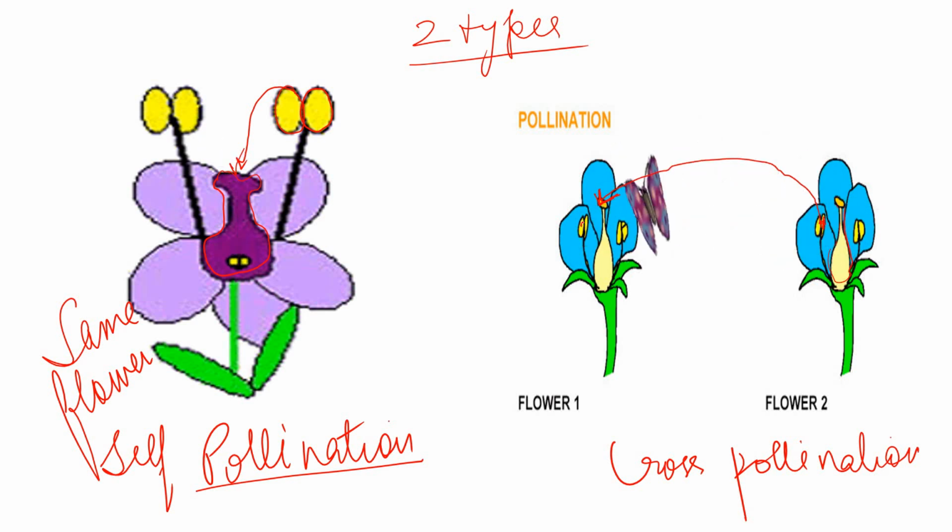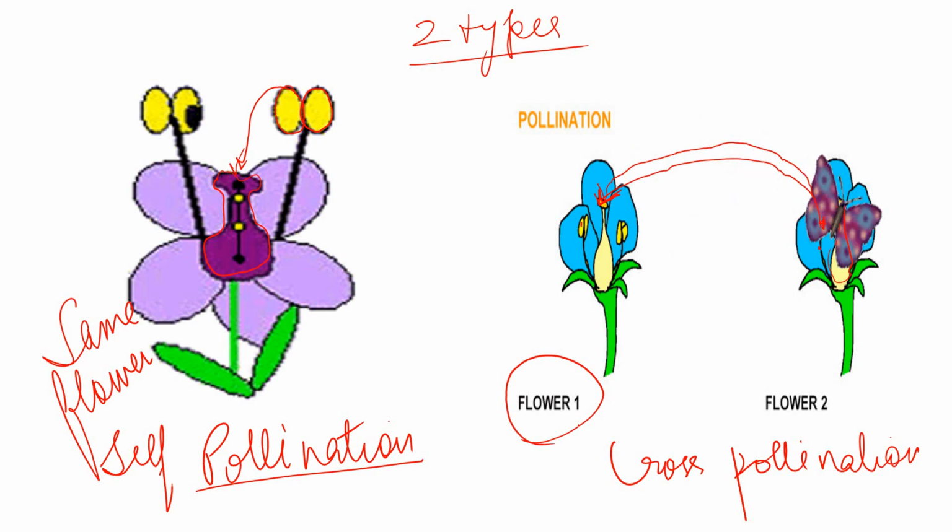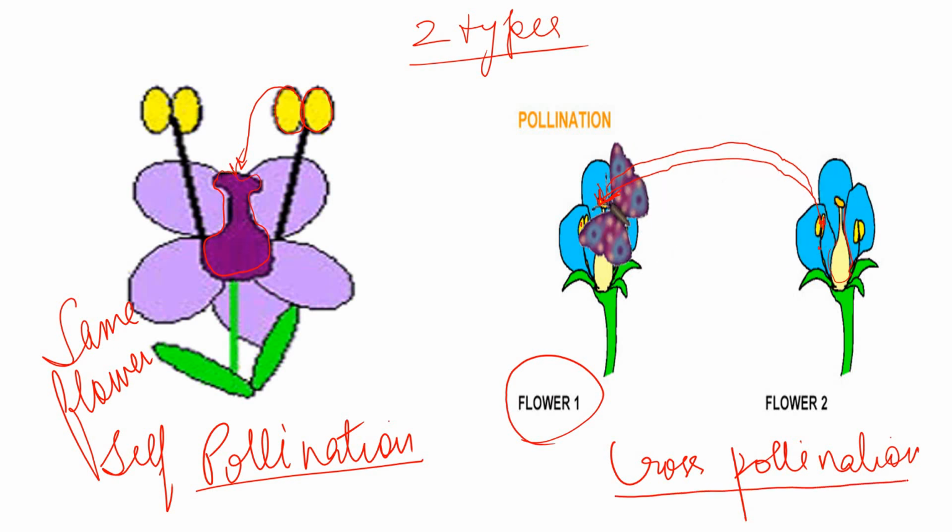The butterfly carries the pollen grains from the male part of flower 2 to the female part of flower 1. So this is called cross-pollination. It is not happening in the same flower, it is happening in two different flowers.